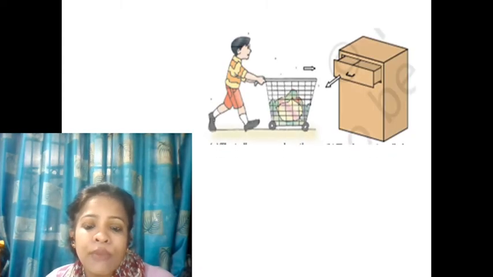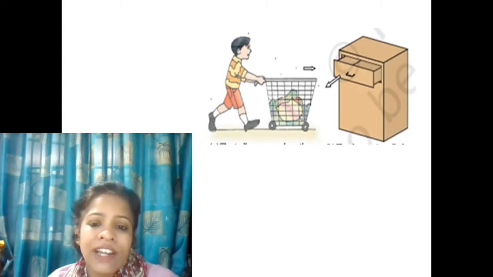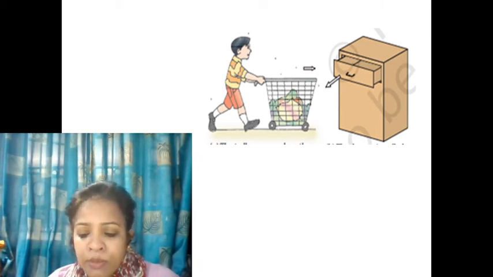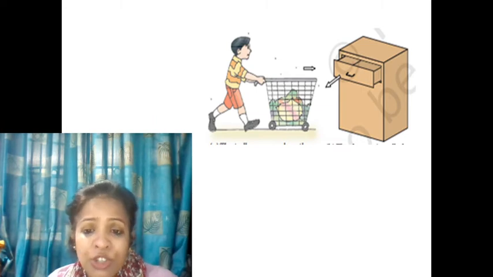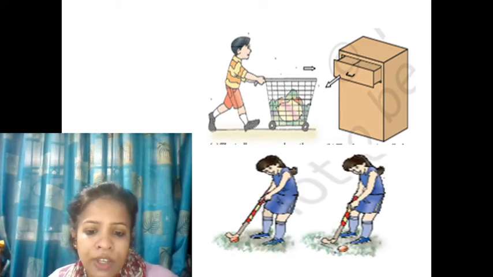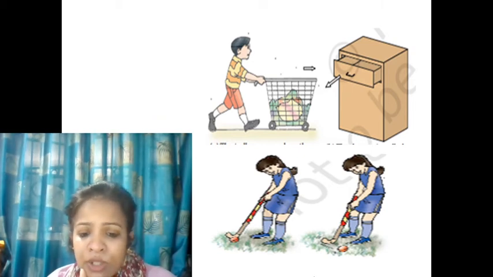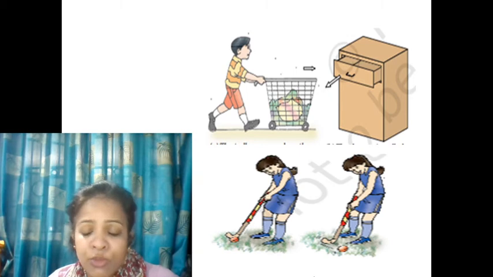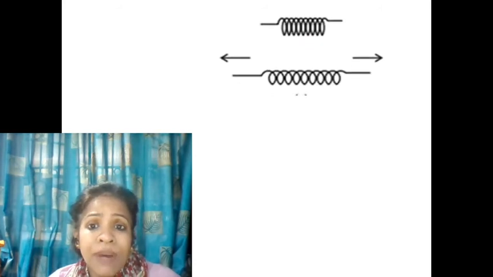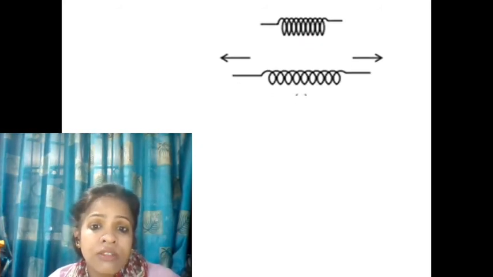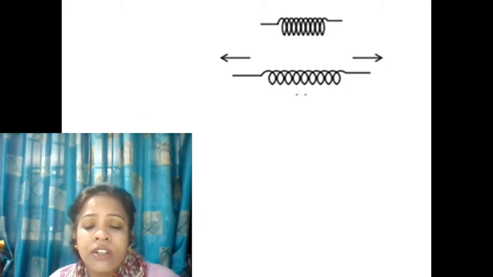Okay, now here is an example where a cart is pulled by a child, and he is pushing the cart and changing the speed, and then by pulling you can pull the drawer out, so you can induce motion. Then there is an example of hockey. If the ball is at rest and you hit it with a hockey stick, it will move. If the ball is already moving and you hit it with a hockey stick, its speed may change, its direction may change. So apart from changing speed, direction, and state of motion of an object, there is also another thing which force can do, which is the change in the shape of the object.